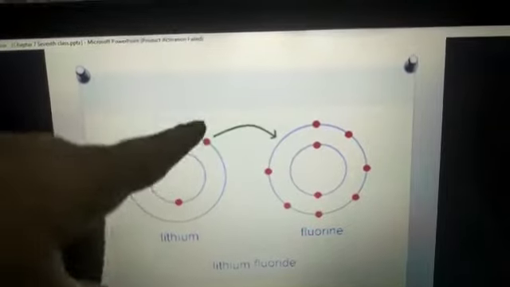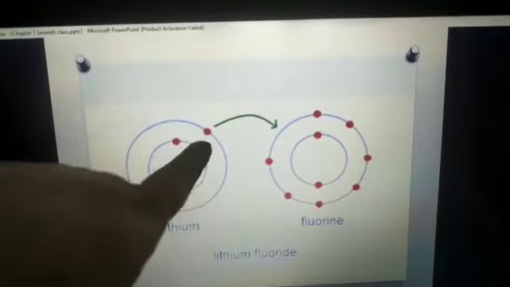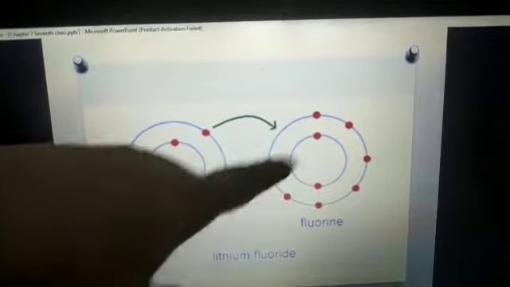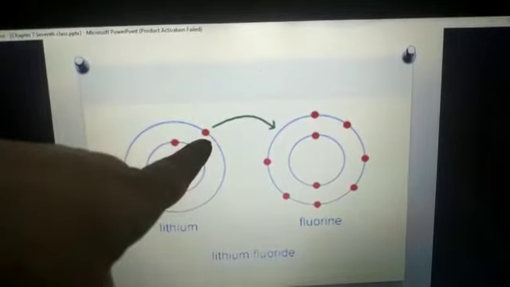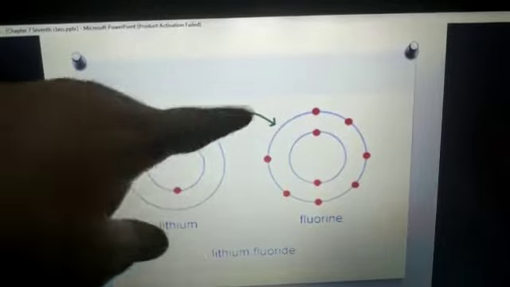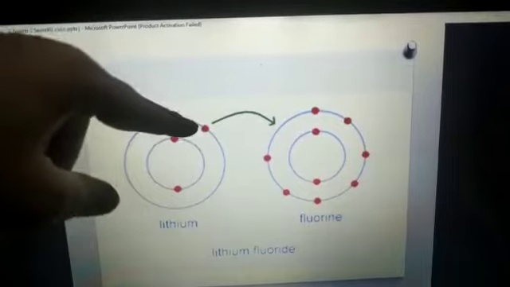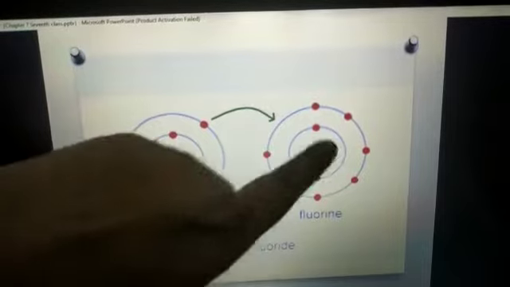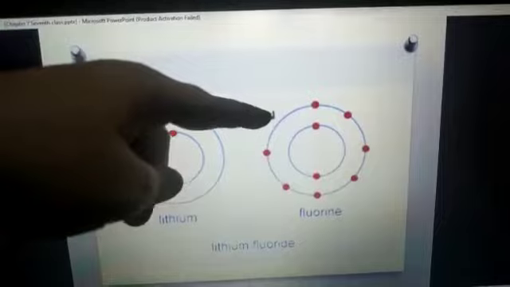Now what happens? Lithium is asking fluorine, may I give you 1 electron so that I will become stable, and you will also become stable by taking 1 electron. Then lithium will donate 1 of its electrons to fluorine. Okay? By giving 1 electron to fluorine, lithium will become stable, because the incomplete part it had, it gave to someone, and now it doesn't have it. Similarly, fluorine, whose incomplete part was its left part, took it from someone. Okay?